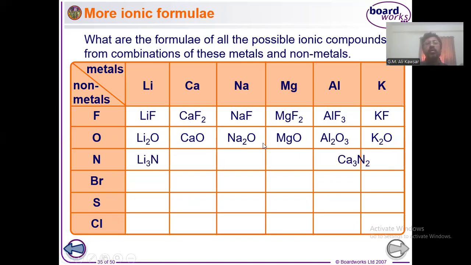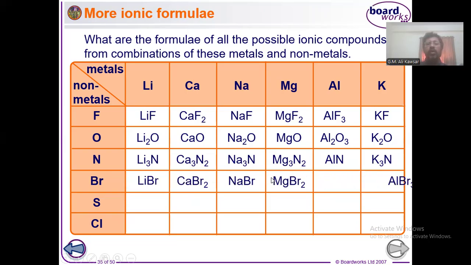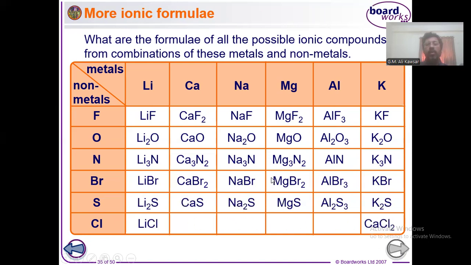Then you have to exchange the valences. Calcium's valency is 2 and fluorine's valency is 1. So whenever you exchange the valency, it will be CaF2. The valency is directly related with the charge. Okay. So all the formulas have been calculated by this procedure. Now you can practice writing formula of any compound.